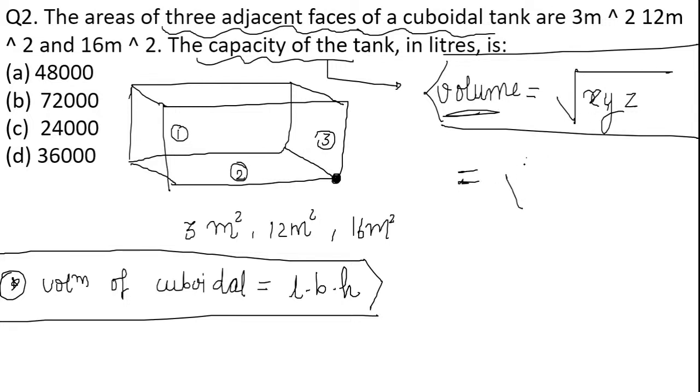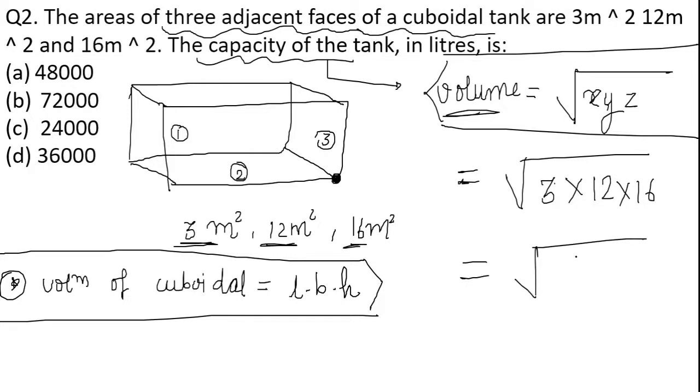So here what is x? X we will consider as 3, y as 12, and z as 16. Just note here 3 into 12 into 16. This will give me under root of 576, and 576 is the square of what? 24. Am I right?